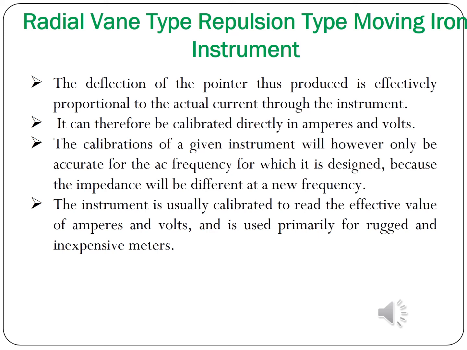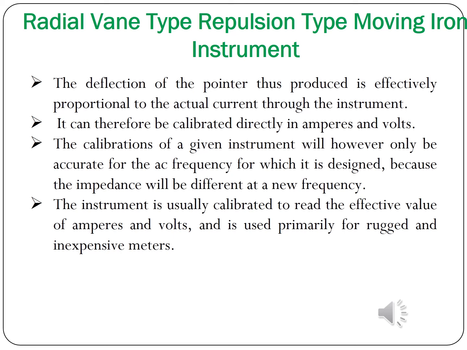Next, the calibration of a given instrument will however only be accurate for the AC frequency for which it is designed. So it is designed with a coil for a particular frequency. So for that only it will be accurate, because the impedance will be different at a new frequency, because the impedance is related to frequency.